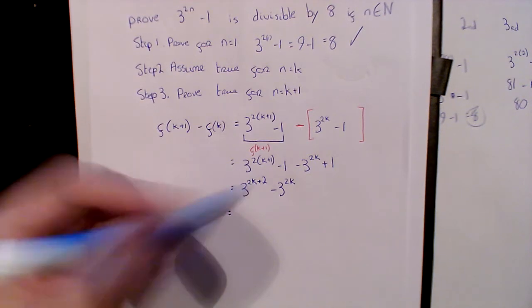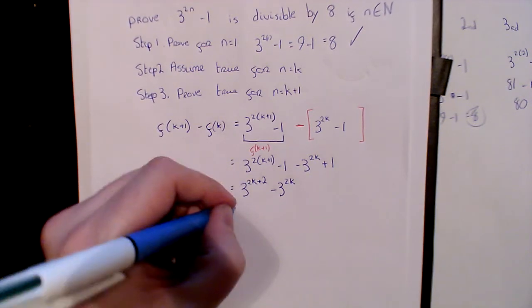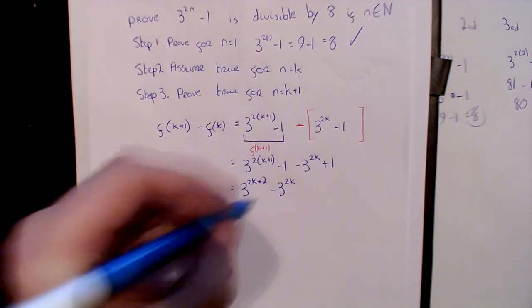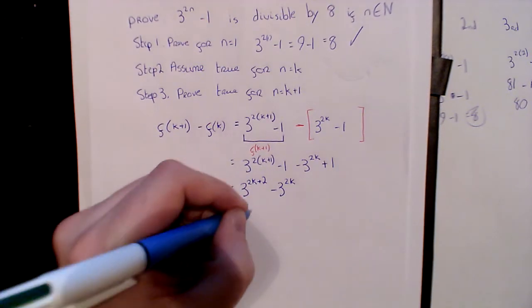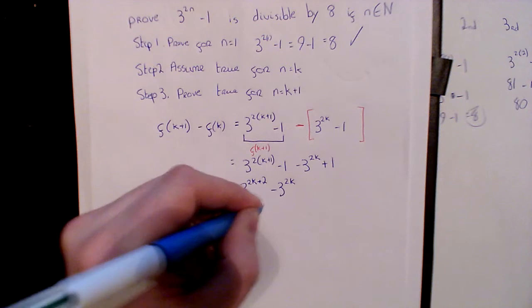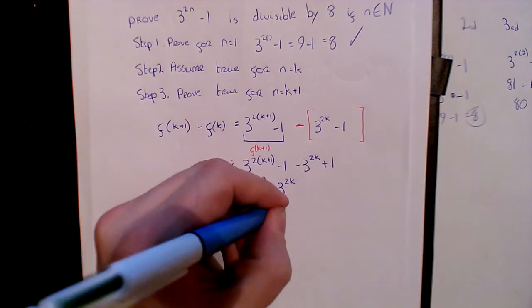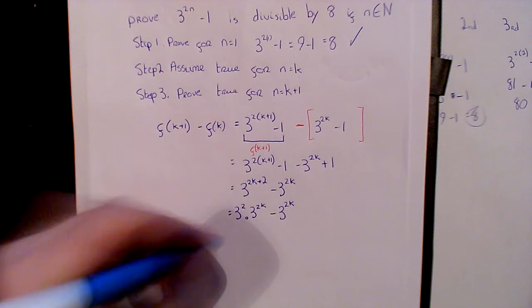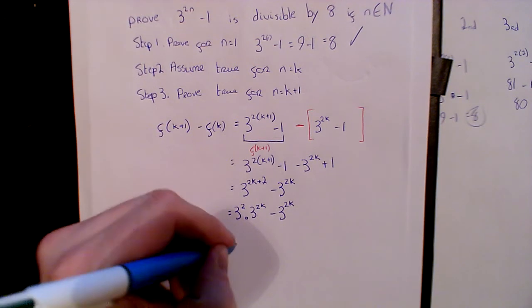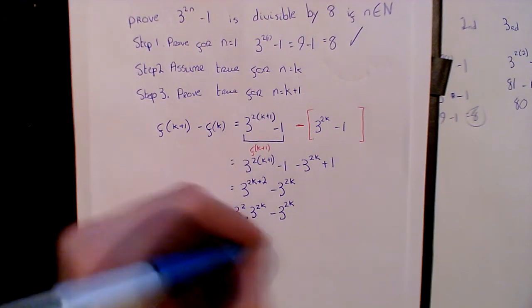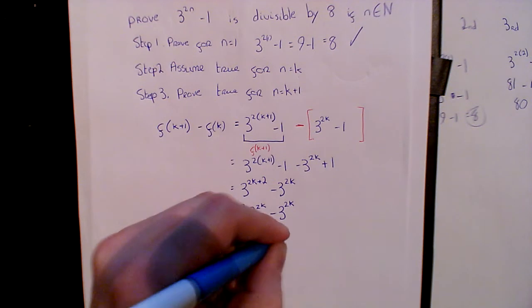I noticed there's a 2 here, so this is the same as 3 squared multiplied by 3 to the 2k, minus another 3 to the 2k. So that equals 9 multiplied by 3 to the 2k minus 3 to the 2k.